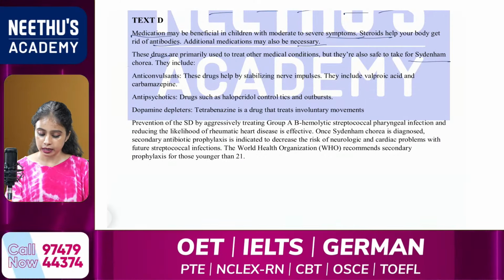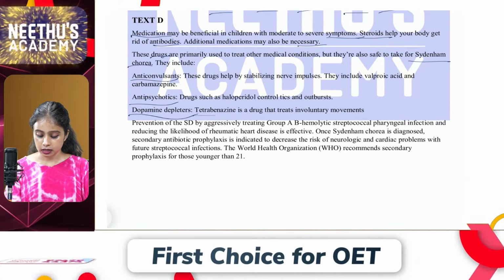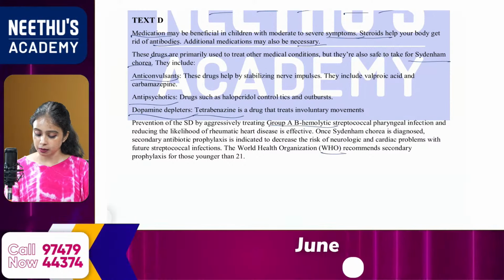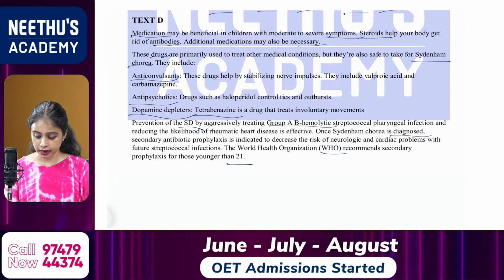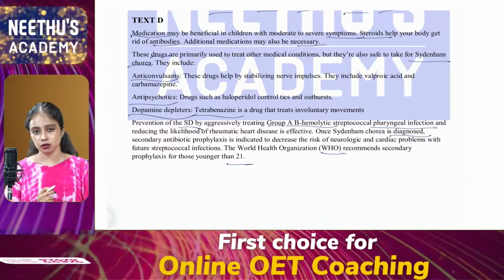Then synonym chorea, anticonvulsants, antipsychotics, dopamine depleters, tetrabenazine, yes. Group A, AB, hematologic, WHO, 12, SD, diagnosed, pharyngeal infection. So these are my keywords from each of the text.